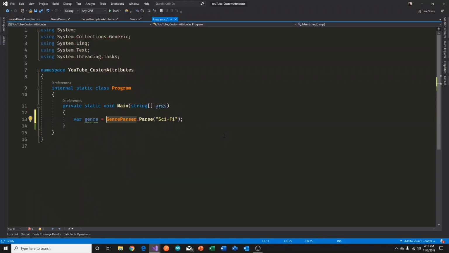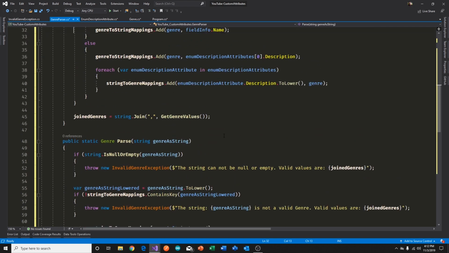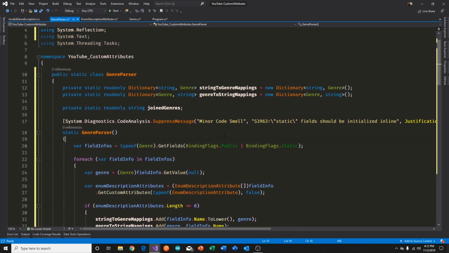Now, before the parse method is called, the static constructor is going to run, because that's how it works. And the static constructor is really where all of the reflection is occurring. So we want to make sure we debug into that too, so we can understand what's happening there. The parse method is simply using the two dictionaries that we initialize in the static constructor. So it's going to use one of those dictionaries to get back the enum here. So I'm going to put a breakpoint in the static constructor over here.